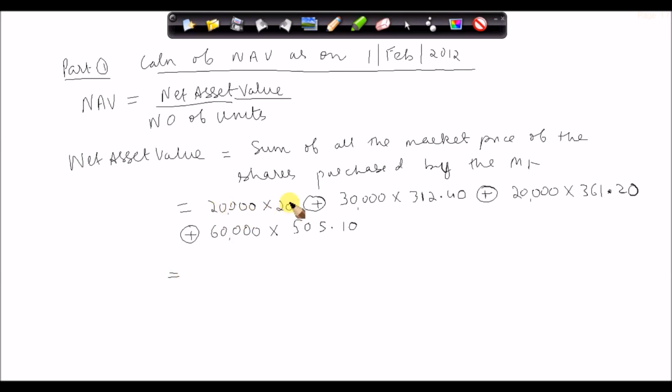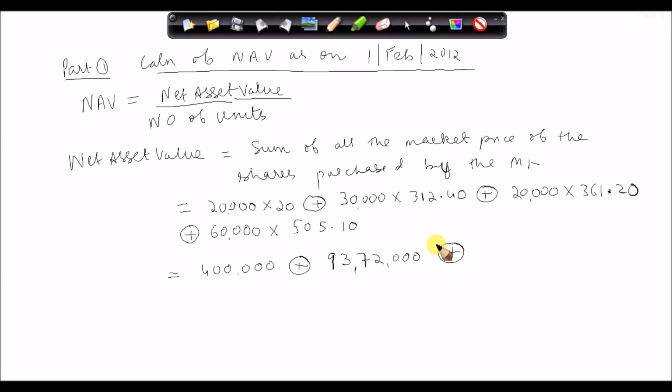So now we are going to calculate. 20,000 into 20 is going to give me 4 lakhs, which is the market value. Then 30,000 we multiply by 312.40, so I will get 93,72,000.